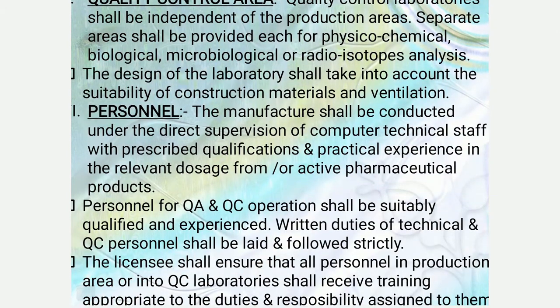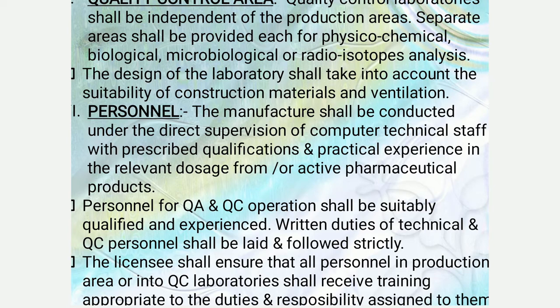Next one is the quality control area. The quality control laboratories shall be independent of the production area, which has to be separated. Areas shall be provided each for physicochemical, biological, microbiological, or radioisotope analysis. The design of the laboratory shall take into account the suitability of construction materials and also the ventilation.